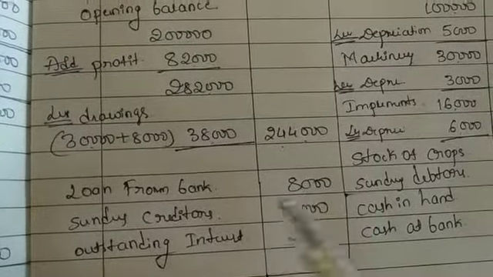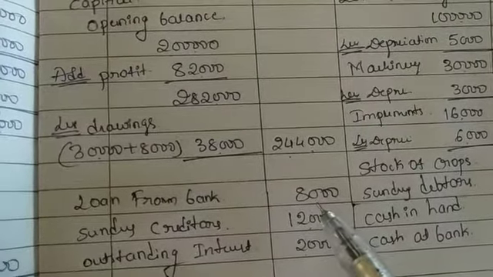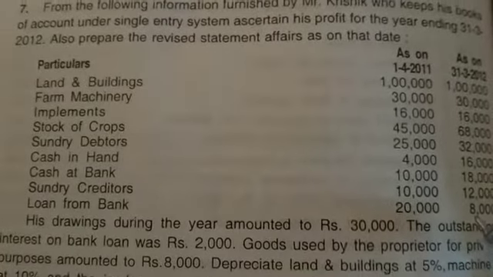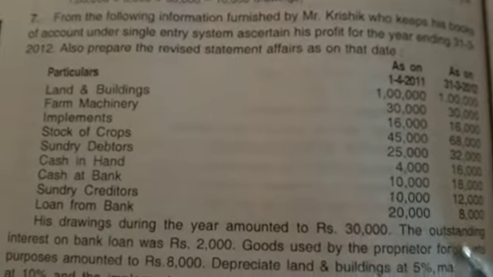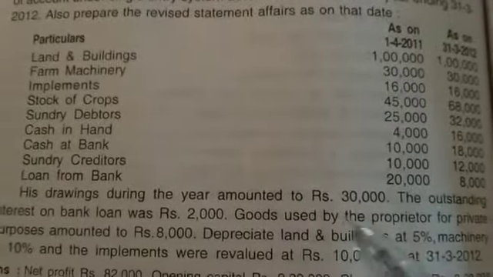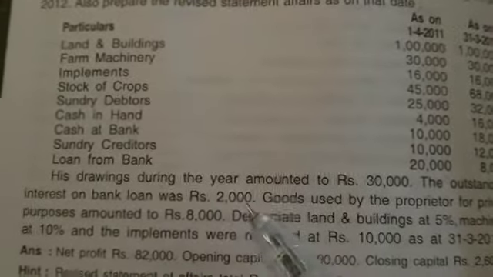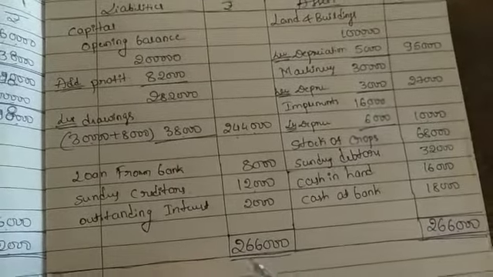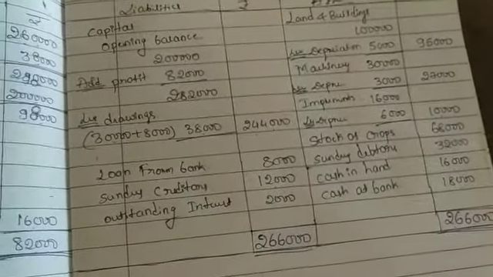Then the loan from bank, already given in the problem, 8,000. We have to take that loan from bank as the closing balance, it means end of the year 8,000. We have to take this one only. And sundry creditors closing balance, that is 12,000, we have to take. And outstanding bank loan interest, that is 2,000. We have to take all these things, and then we get the total. Both sides match, 2,66,000 and 2,66,000. So this is the problem.